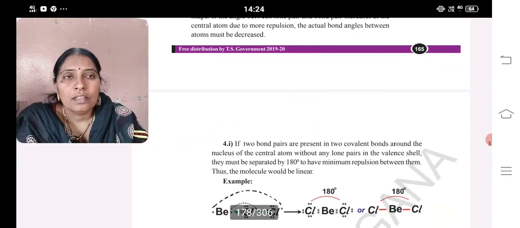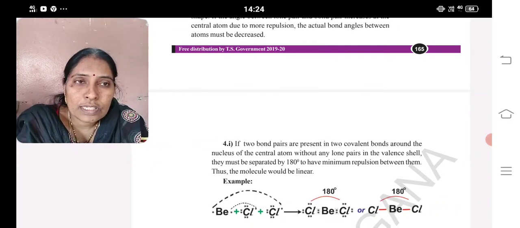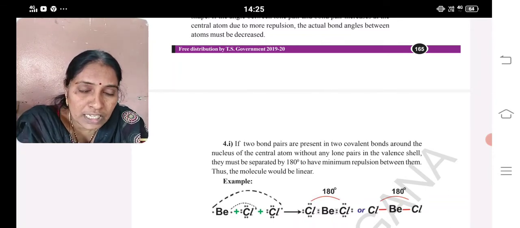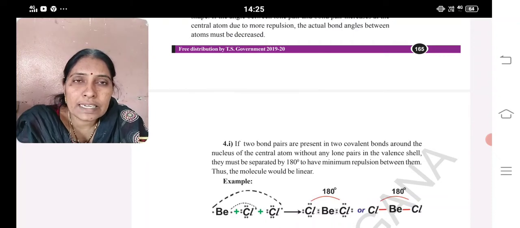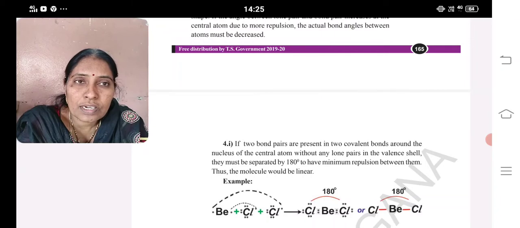Next. Two bond pairs are present in the covalent bonds around the central atom without any lone pair. Then the angle between them is expected to be 180 degrees and the shape is linear. Most important, underline, children.